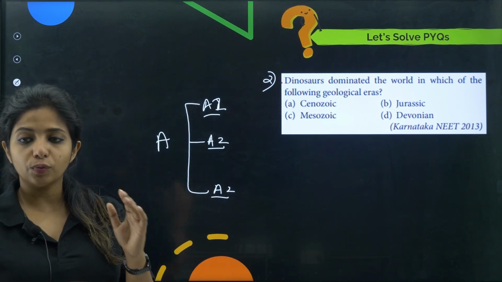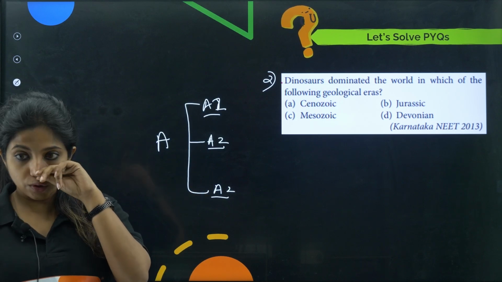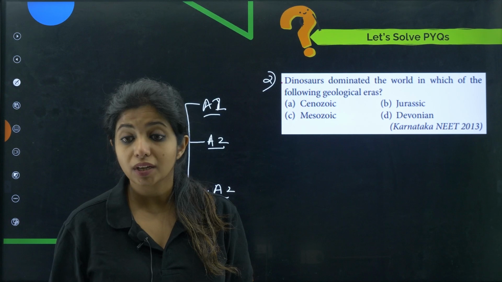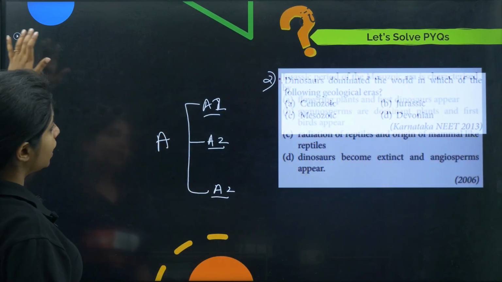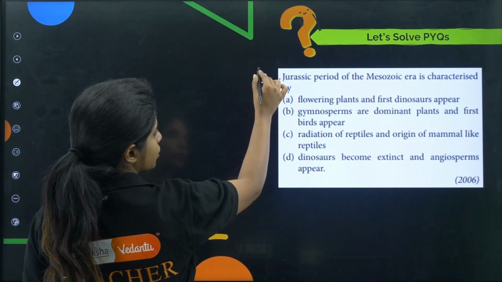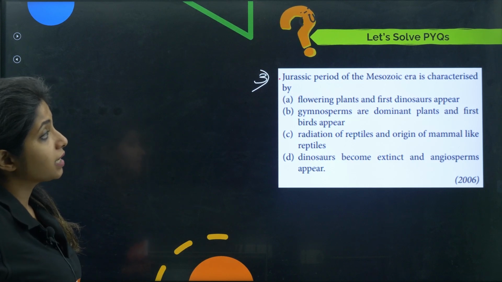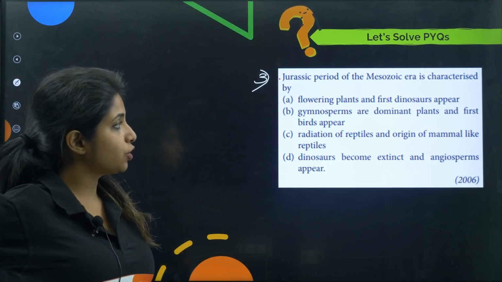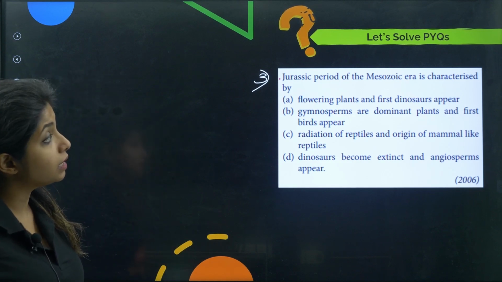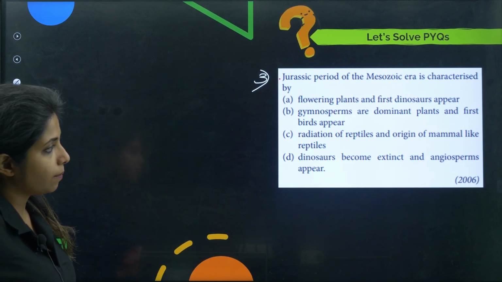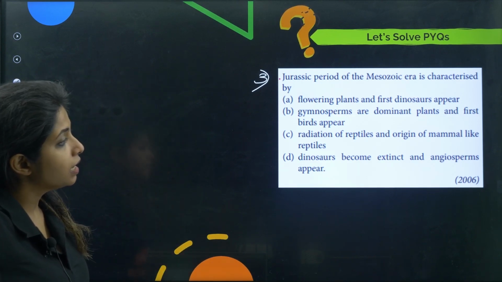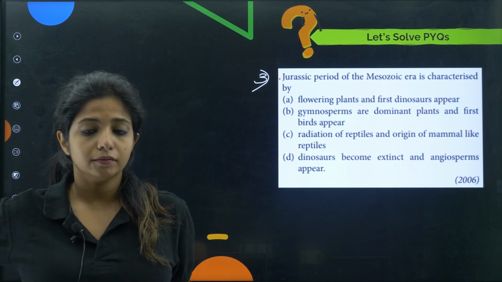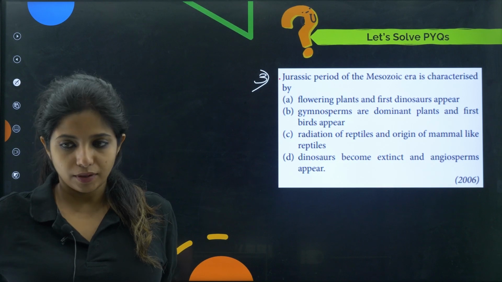So dinosaurs dominated the world in which of the following geological eras? Cenozoic, Jurassic, Mesozoic or Devonian. This came in NEET 2013. Going ahead, this is the third question. Jurassic period of the Mesozoic era is characterized by: flowering plants and first dinosaurs appeared; gymnosperms are dominant plants and first birds appeared; radiation of reptiles and origin of mammal-like reptiles; dinosaurs became extinct and angiosperms appeared. Tell me, what might have happened over here?